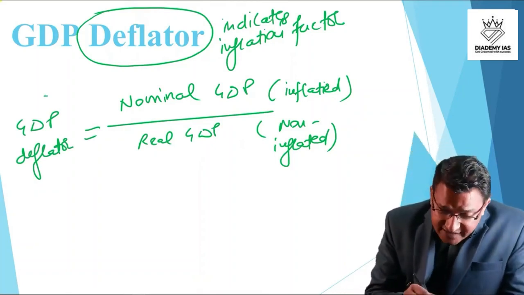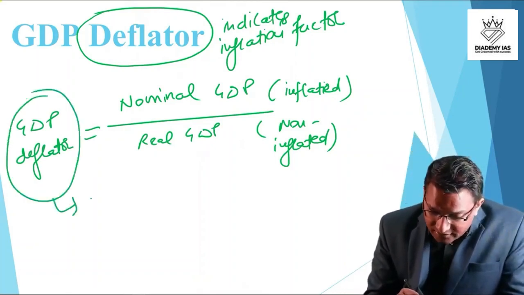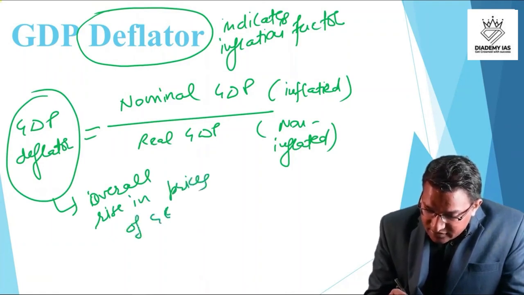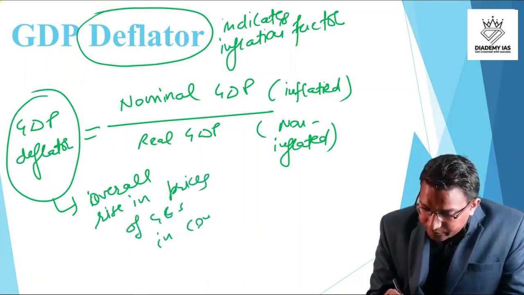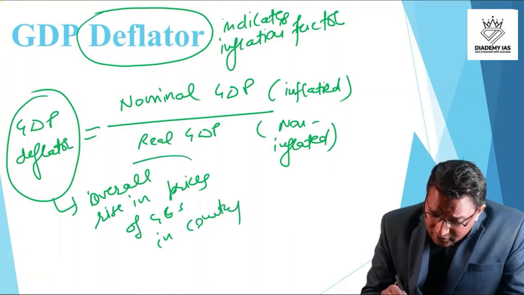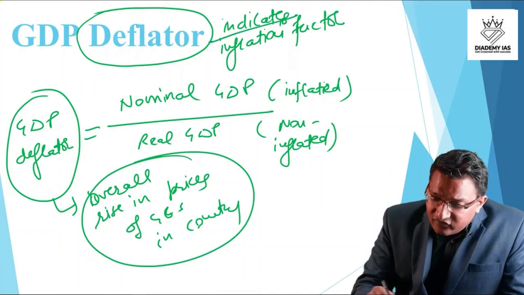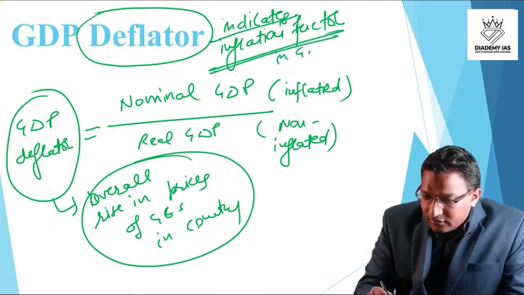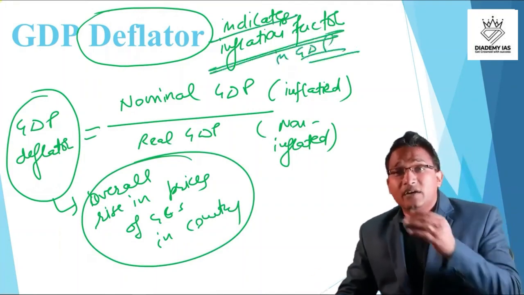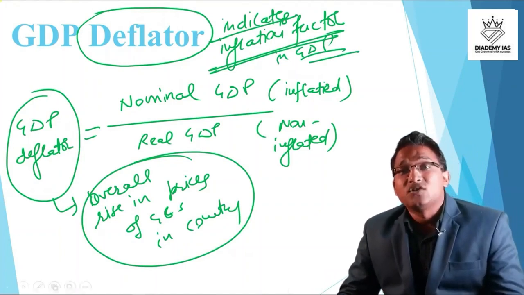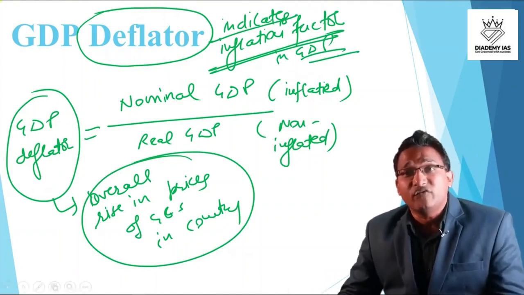So GDP deflator is showing the overall rise in the prices of goods and services in the country. It indicates the inflation factor in the GDP, the overall rise in the prices of goods and services in the country over a period of time.